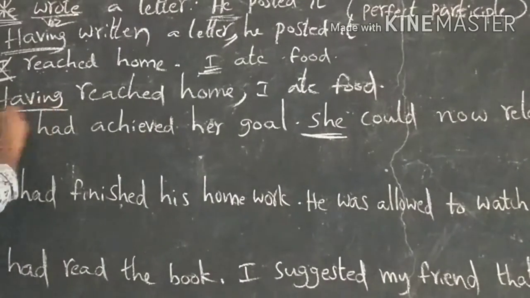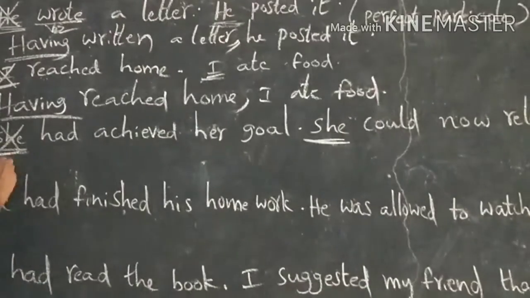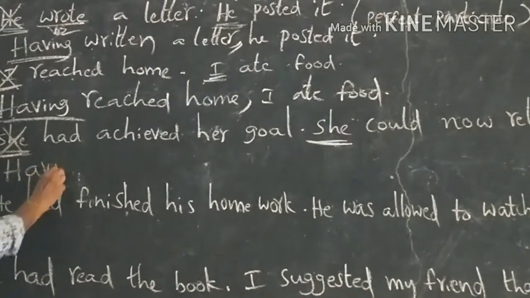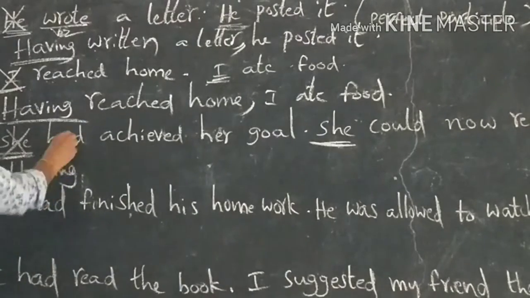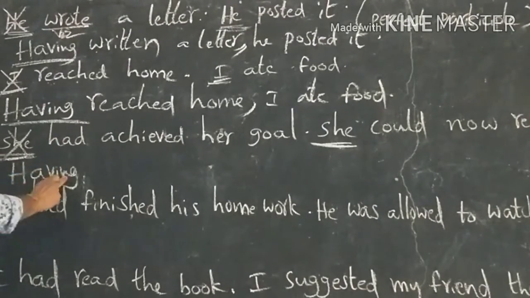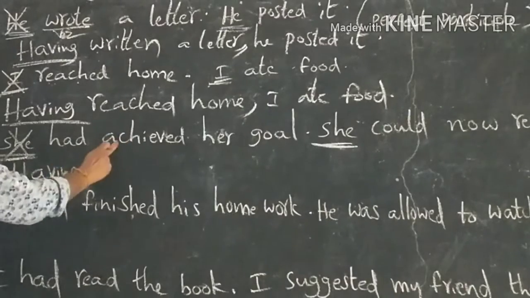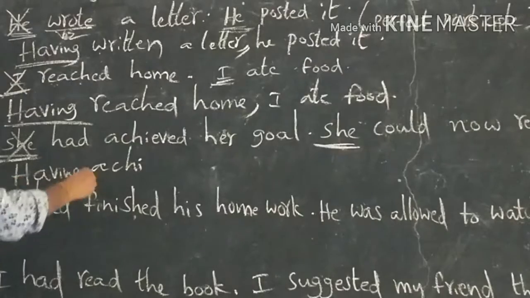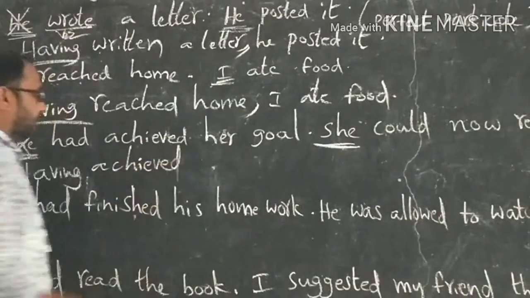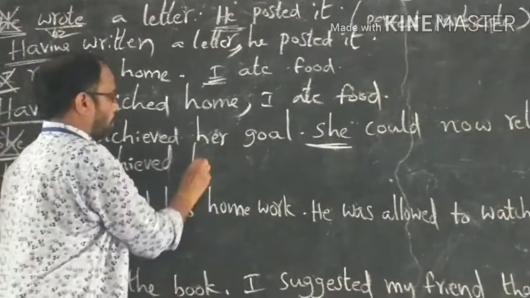Using having plus verb 3. Having achieved. Having plus verb 3. Having achieved her goal.